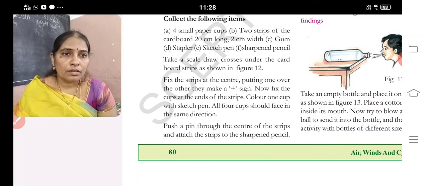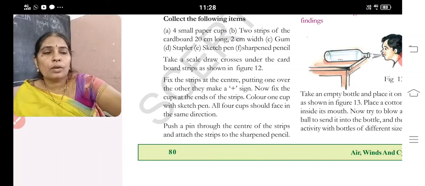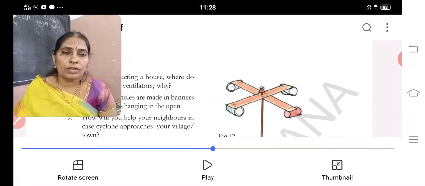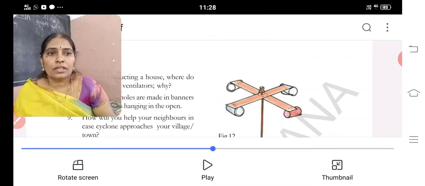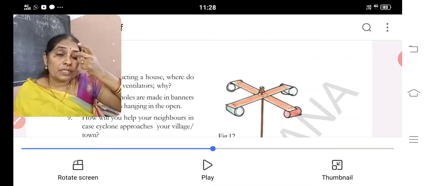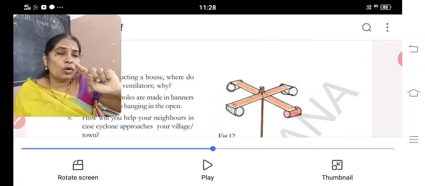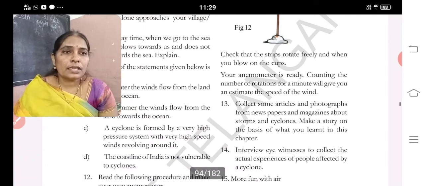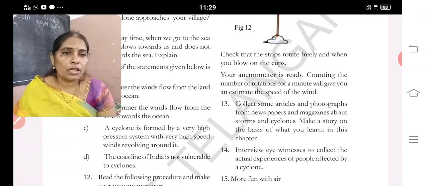All 4 cups should face in the same direction. Push a pin through the center of the strips and attach the strips to the sharpened pencil. See this, to the pencil only they are doing everything. Now you can see the cups, which one is colored, and all should face towards one direction. Check that the strips rotate freely when they blow on the cups.